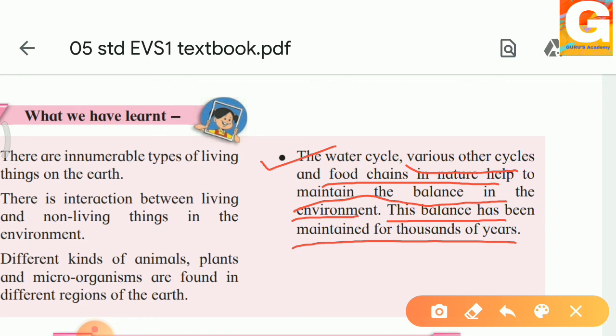So, this is what we have learned today in our chapter Environmental Balance. Hope you all have understood this and your concept has got cleared.